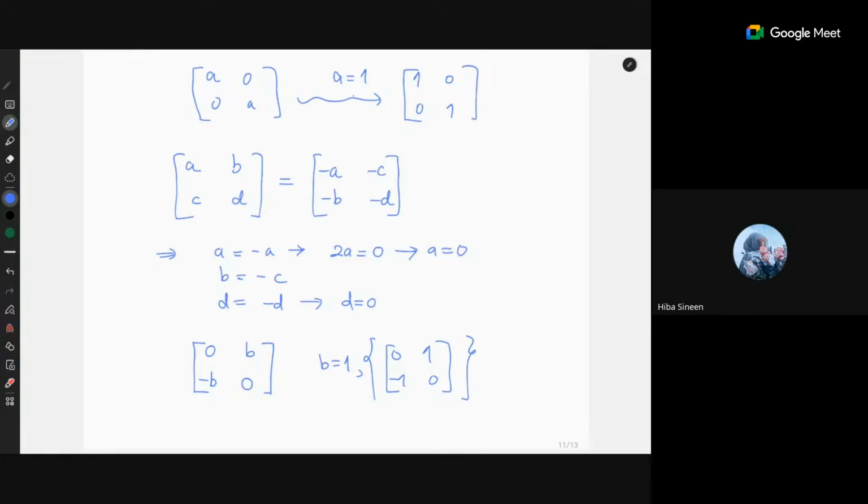Sir, I didn't get what you meant by how many elements in the basis. Dimension is cardinality of basis. When I say how many elements in the basis, that is the number of vectors in the basis.